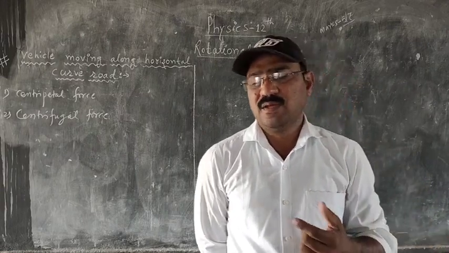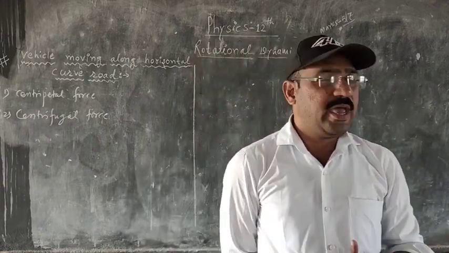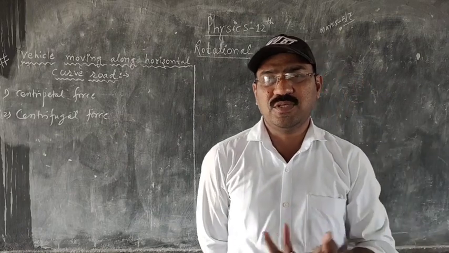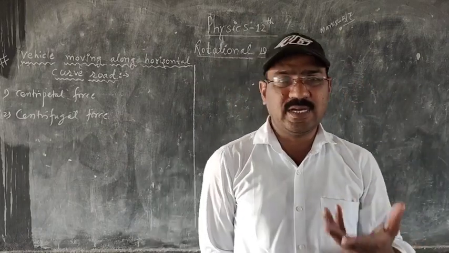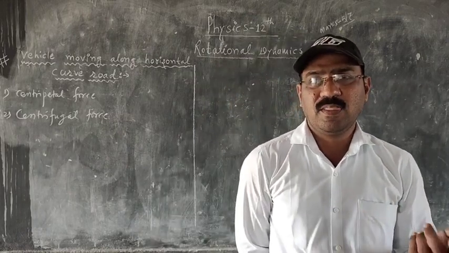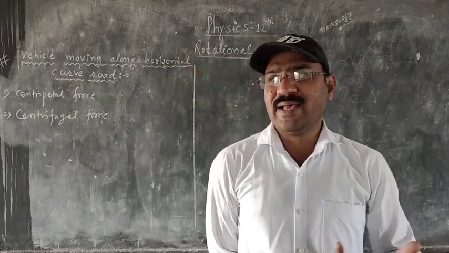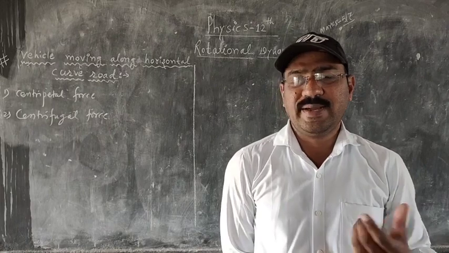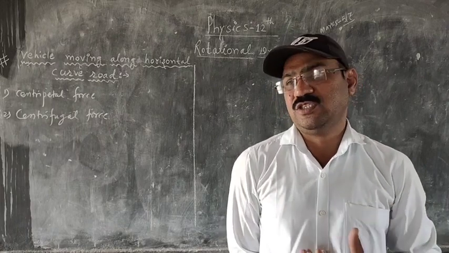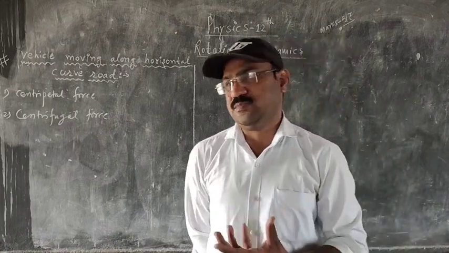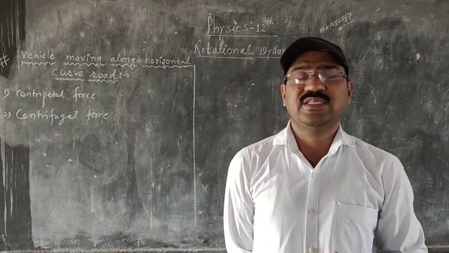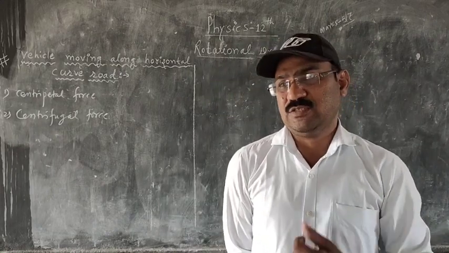It is denoted by theta. Then we have seen the angular velocity, the rate of change of angular displacement, that is d theta upon dt, called omega, the angular velocity. Again we have seen angular acceleration alpha, the rate of change of angular velocity, that is d omega upon dt, called alpha, the angular acceleration.